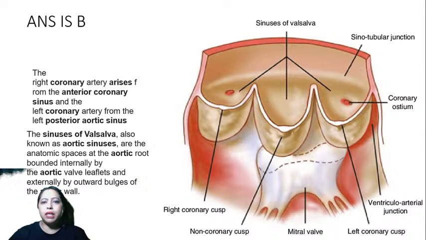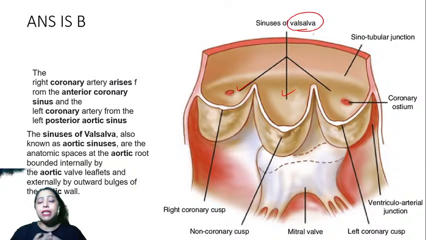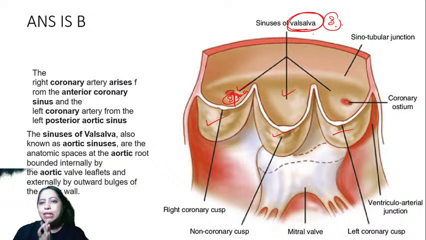See, you can see all these are called the Valsalva. How many of you knew this is called Valsalva? Yes, that is the space that is present in the cusp. So all these are the cusps. There is a cusp here and this is a space, and these spaces are known as sinuses. Together, all the three are called sinuses of Valsalva.